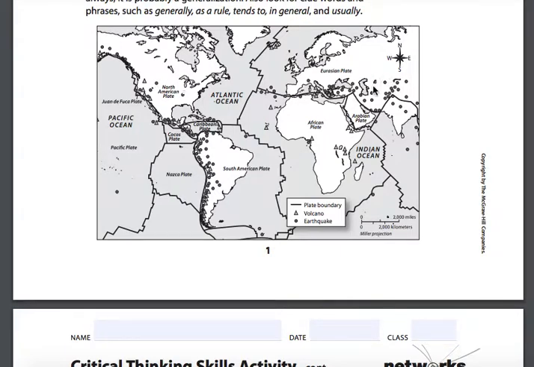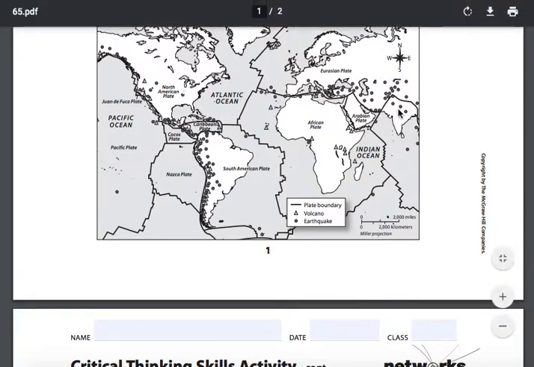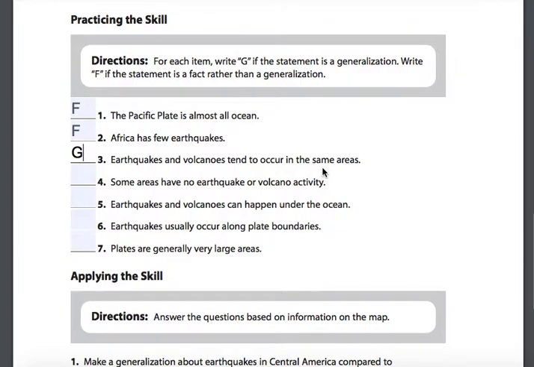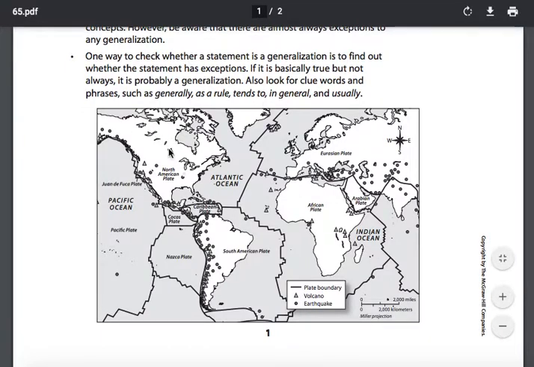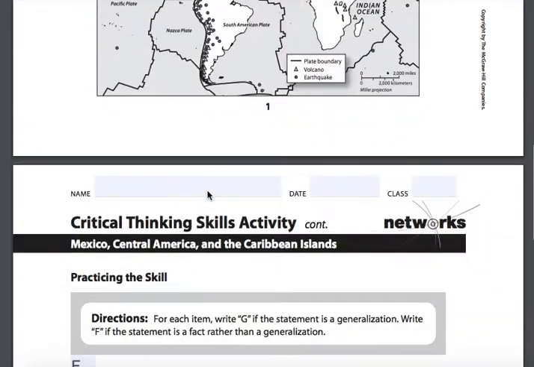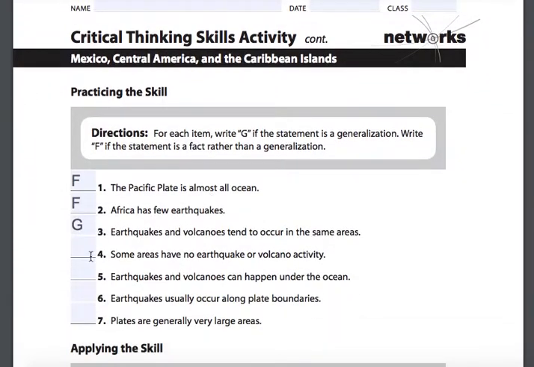You've got earthquakes that are separate from where these plate lines are in different parts of the world. So there are exceptions to that. Normally it's true. Number 4, some areas have no earthquakes or volcanic activity. If you look at our map, there are some areas that have none of this. Most of Africa, the northern portion of the Eurasia plate or Russia, and most of Canada, as we just studied, don't have those same types of volcanic, plate tectonic, or earthquake activities.